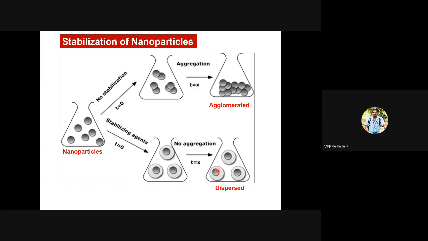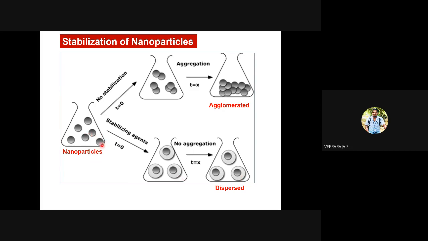If not independent, they will be crowded like kids. They will not be crowded like kids, definitely. Smaller particles get attracted and make agglomeration. The stabilized nanoparticles will be kept dispersed. No aggregation, no agglomeration.